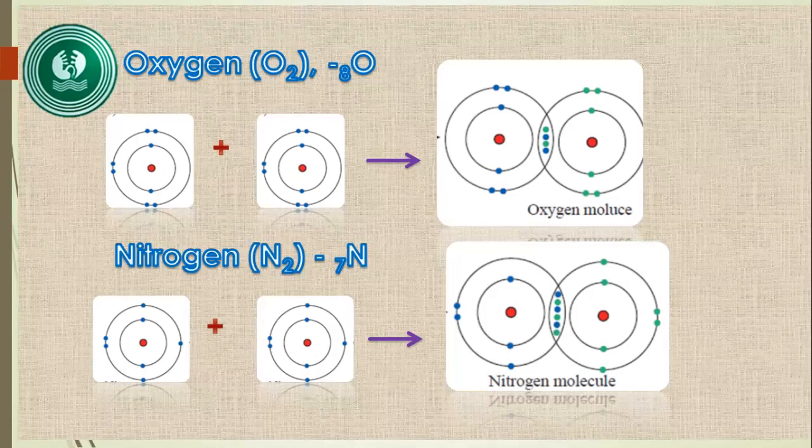As you see in your syllabus, a double bond is present between the oxygen atoms. Like that in nitrogen, there are 3 electron pairs commonly shared between the nitrogen atoms, so that the nitrogen molecule is formed. In the nitrogen molecule, there are 3 covalent bonds. So we see a triple bond in the nitrogen molecule.